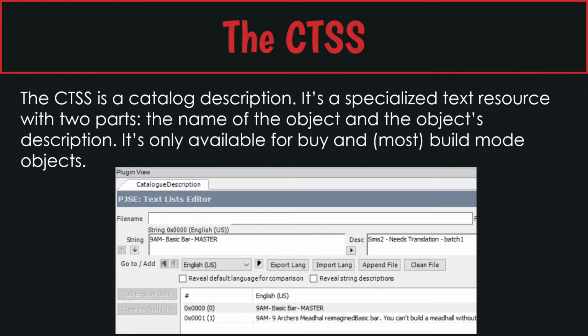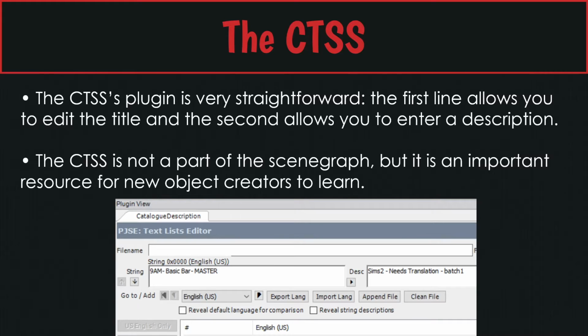What is the CTSS? The CTSS is a catalog description. This is a specialized text resource. The STR resource is just a list of text entries, but the CTSS is a specialized type of STR that only has two entries. The first is the title of an object in your catalog, and the second line is the description of the item in your catalog. The plugin is very straightforward. The first line allows you to edit the title, and the second allows you to edit the description.